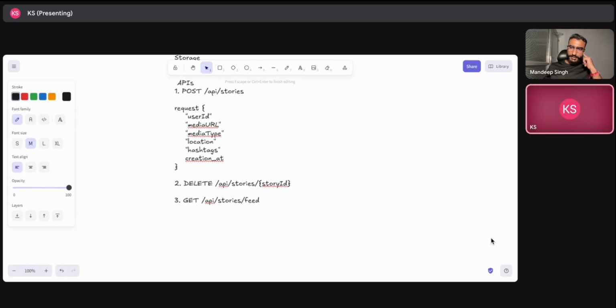Better to store it in some CDN layer or some cache layer, and get the URL for that, and we can use that URL. So that is the idea that I'm thinking as of now. If there is something in your mind, we can discuss that also. Yeah, for now it's fine.